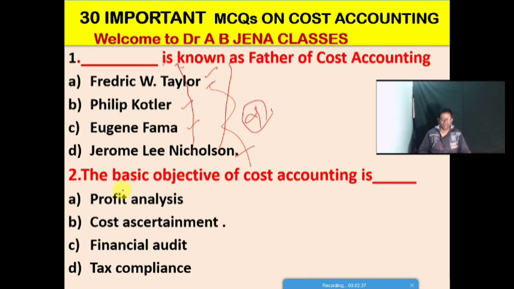The second MCQ: the basic objective of cost accounting is what? Option A, profit analysis. Option B, cost ascertainment. Option C, financial audit. Option D, tax compliance. Friends, B is the right option for this MCQ. The basic or main objective of cost accounting is to ascertain the cost.